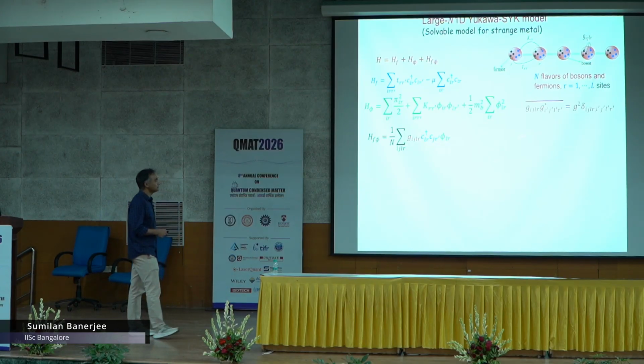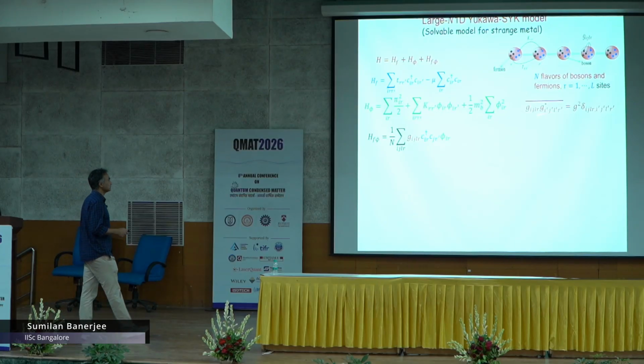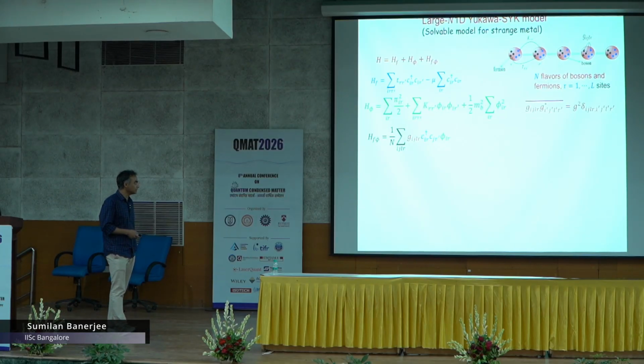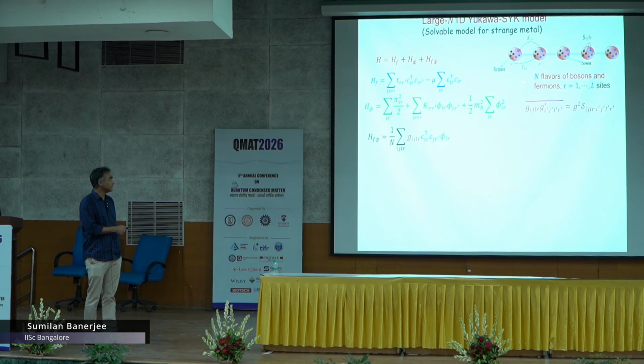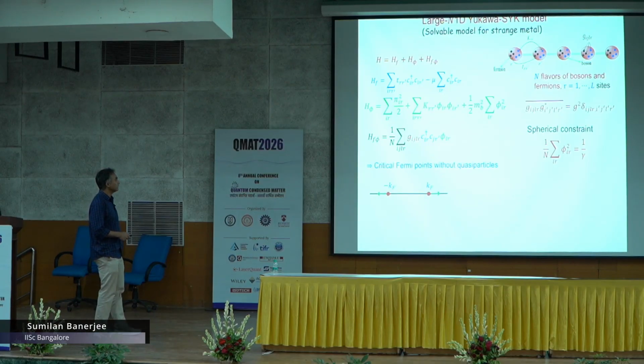This Yukawa coupling is actually random, okay, and random in space. So, it is like a random Gaussian number, and it turns out that this randomness, along with the fact that I make this N very large, can allow you to solve this model exactly, okay. And there is some spherical constraint in the model. This sort of tunes the phase diagram.